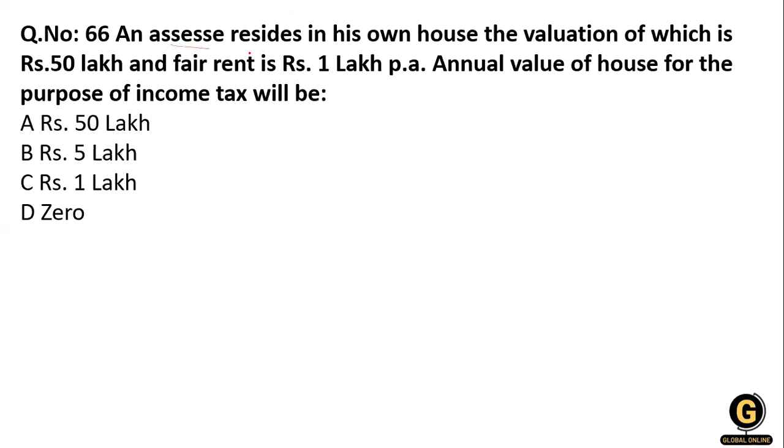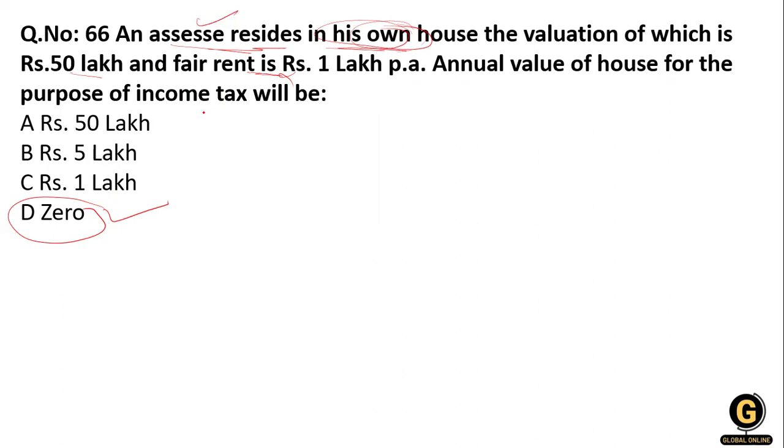He is living in his own house, not a rented house, so fair rent doesn't apply here. The annual value will be 0 because this is his own house.